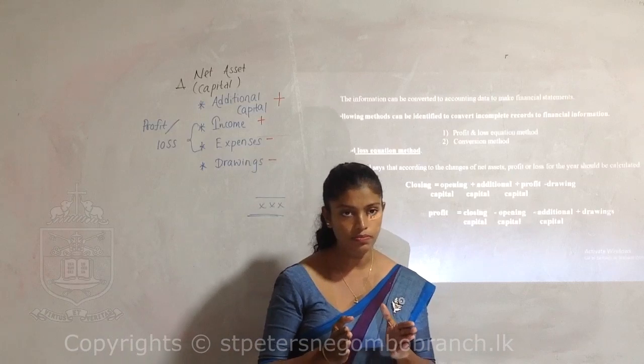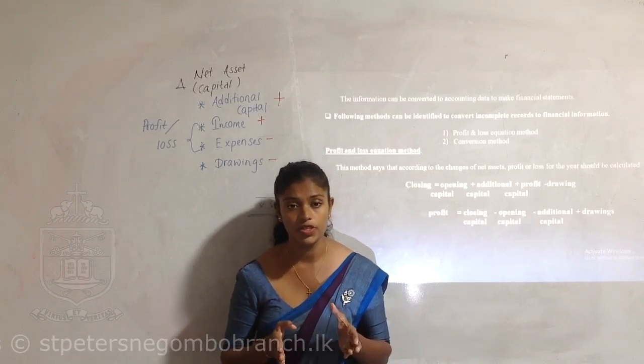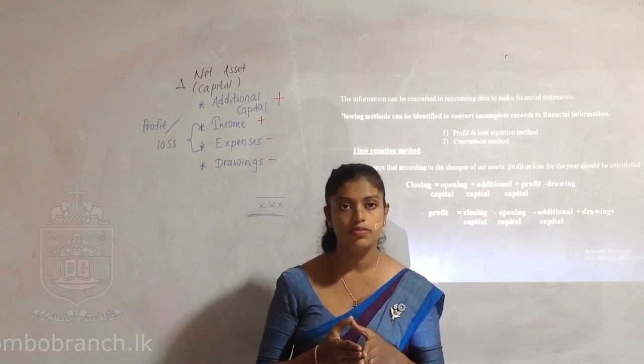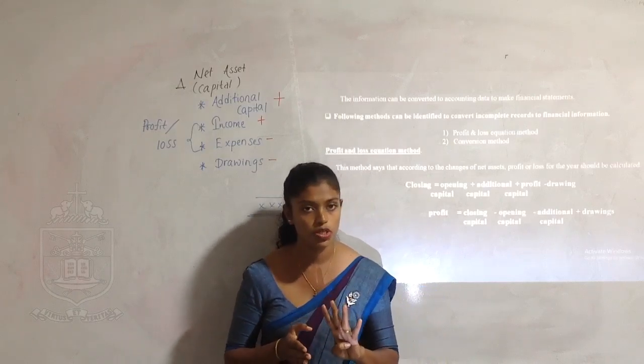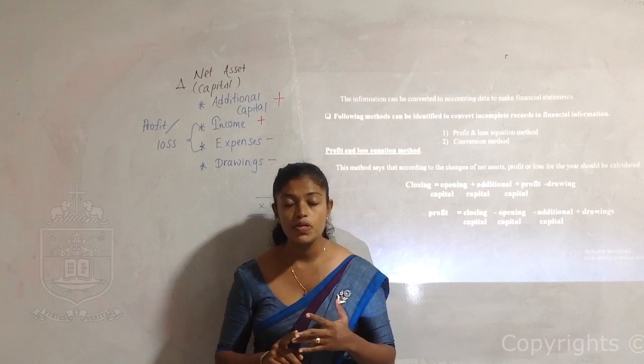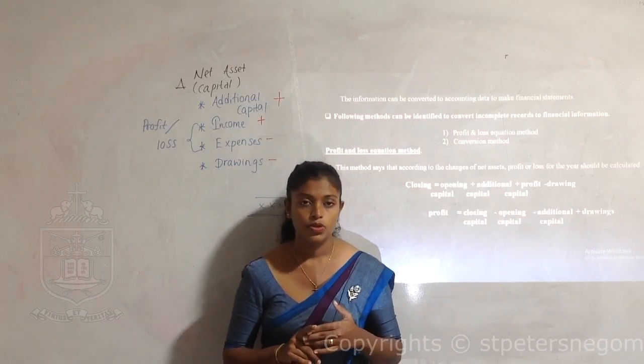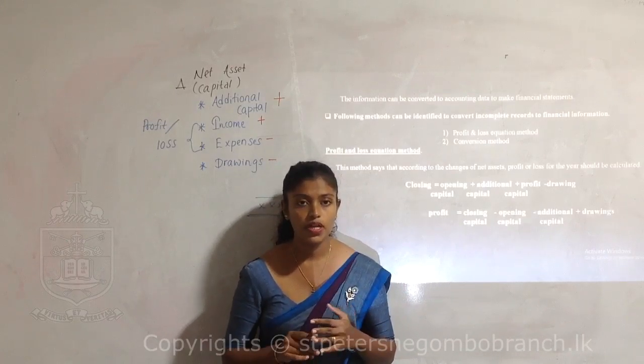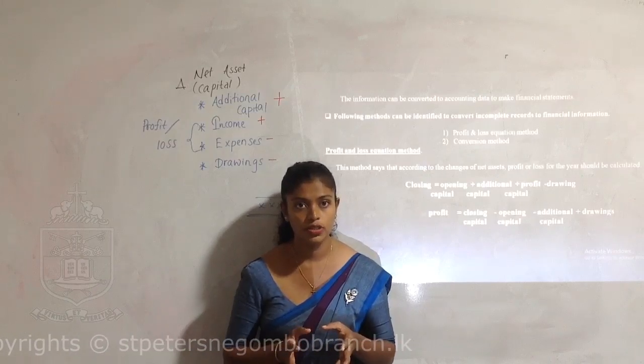So let me come to the summary of this equation. The capital can be changed in 4 situations. They are additional capital, income, expenses and drawings. The difference between income and expenses is known as the profit or loss.